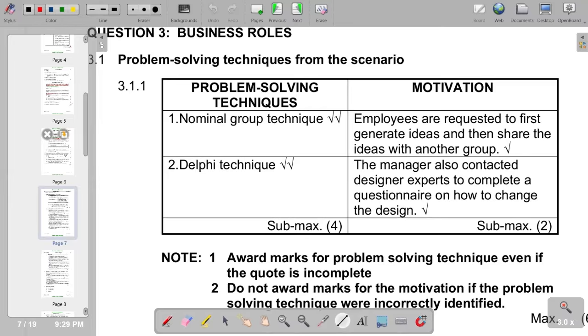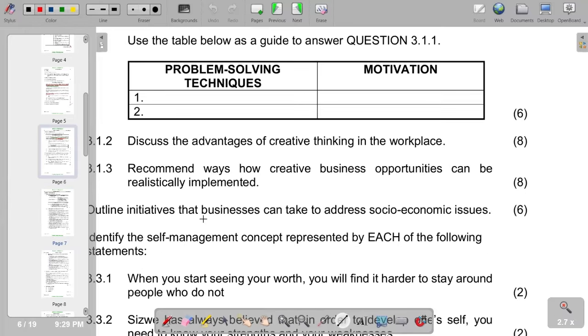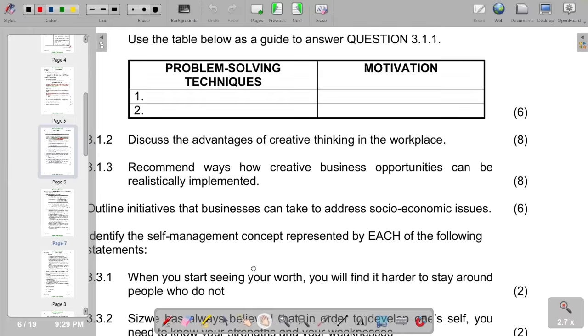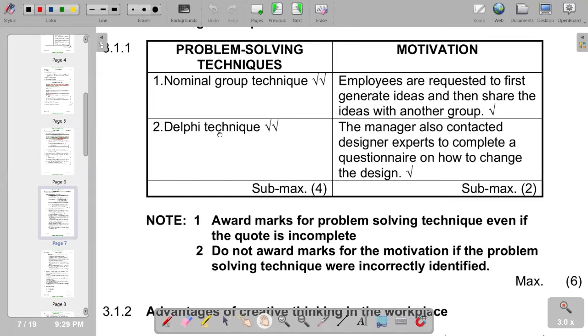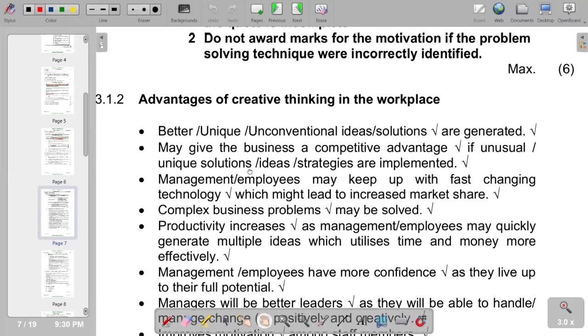Then on the next question, you have to discuss the advantages of creative thinking in the workplace. What are the advantages of creative thinking in the workplace? So you see that these are the advantages of creative thinking that we have.